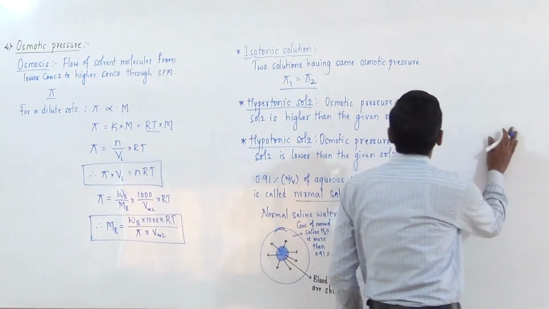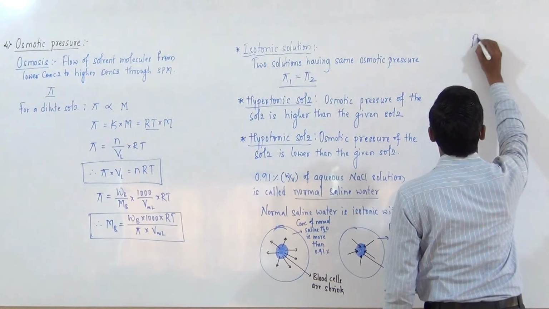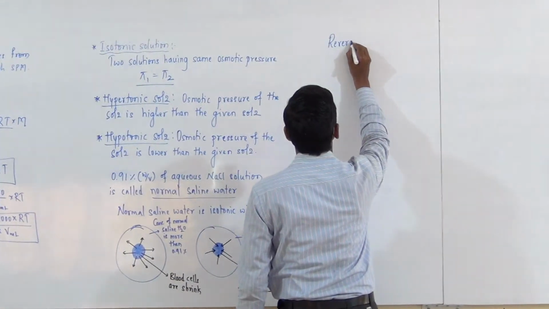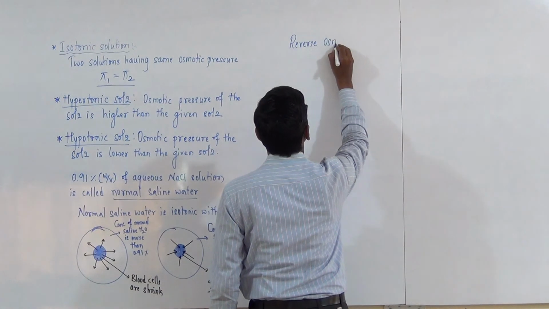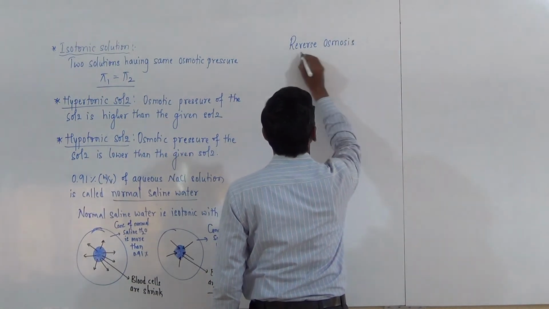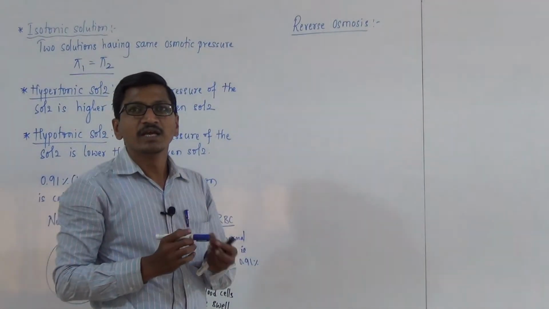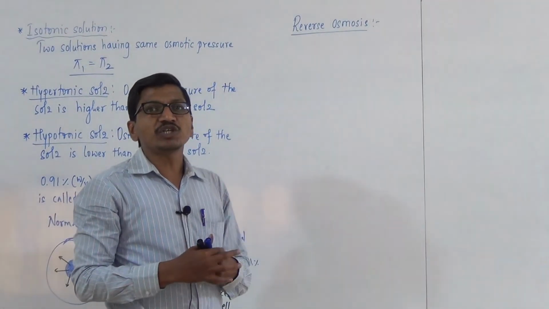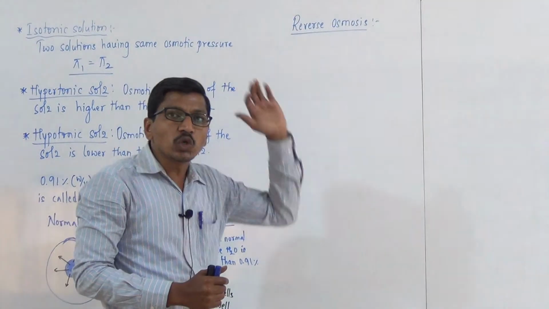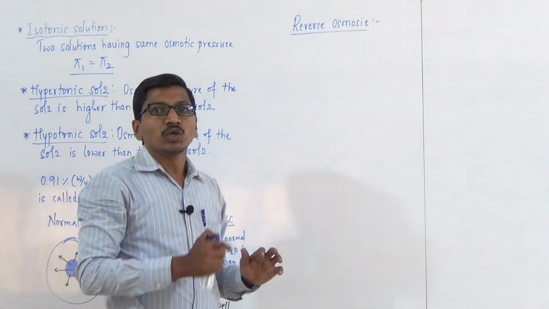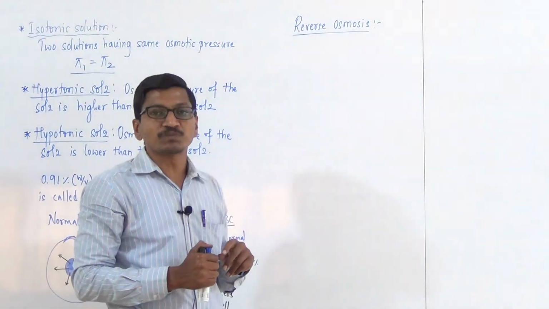Next is reverse osmosis. Reverse osmosis is nothing but excess pressure applied on the solution side to reverse the osmosis process.